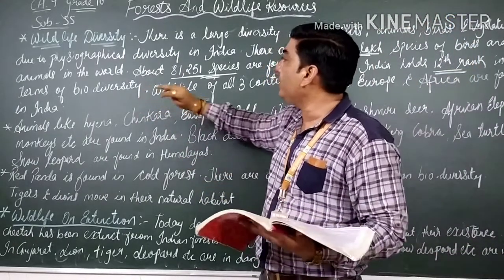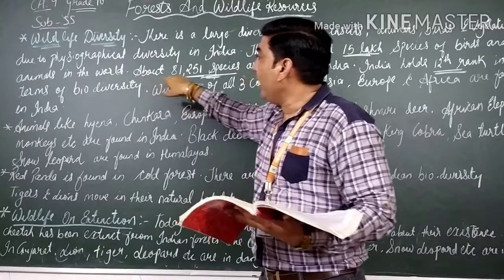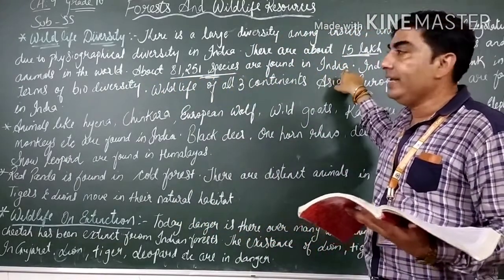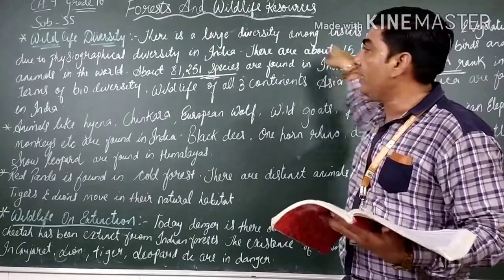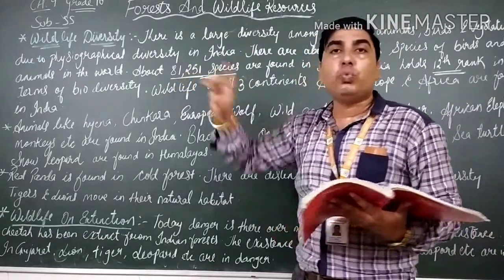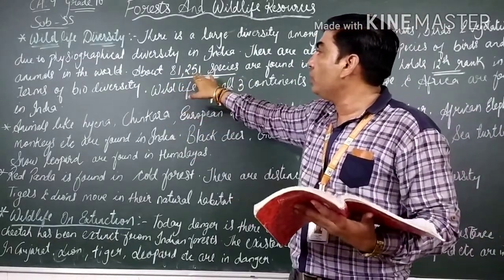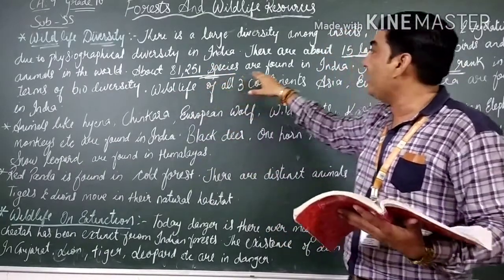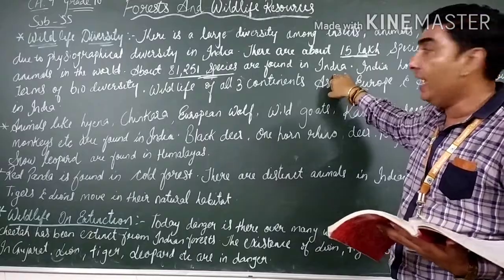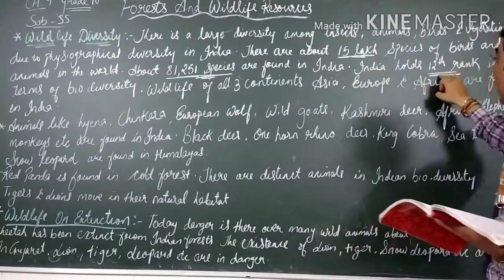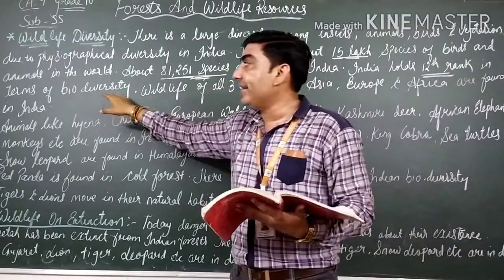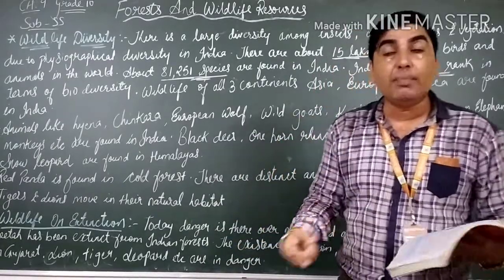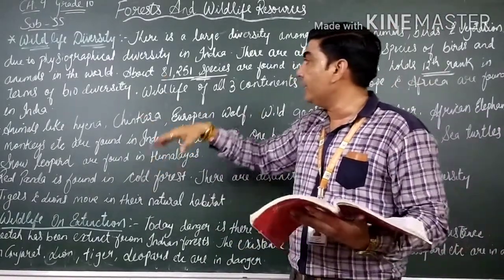उसमें से क्या कहते हैं? About 81,251 species are found in India. तो 15 lakh में से अगर हम देखने जाए तो almost 1 lakh, 81,251 species. So if you look at it, it is nearby to 1 lakh species found only in India. India holds 12th rank in terms of diversity. तो अगर पूरे विश्व में देखा जाए तो India is in 12th number in terms of diversity.